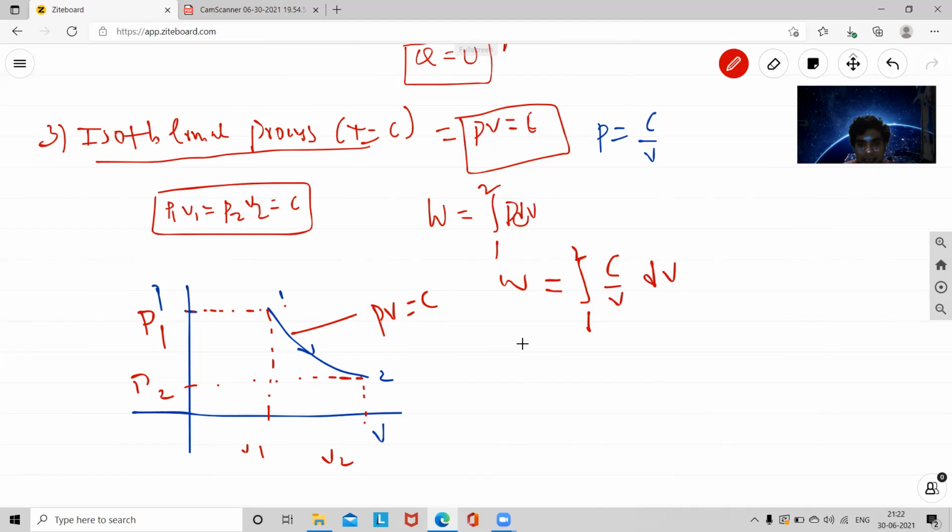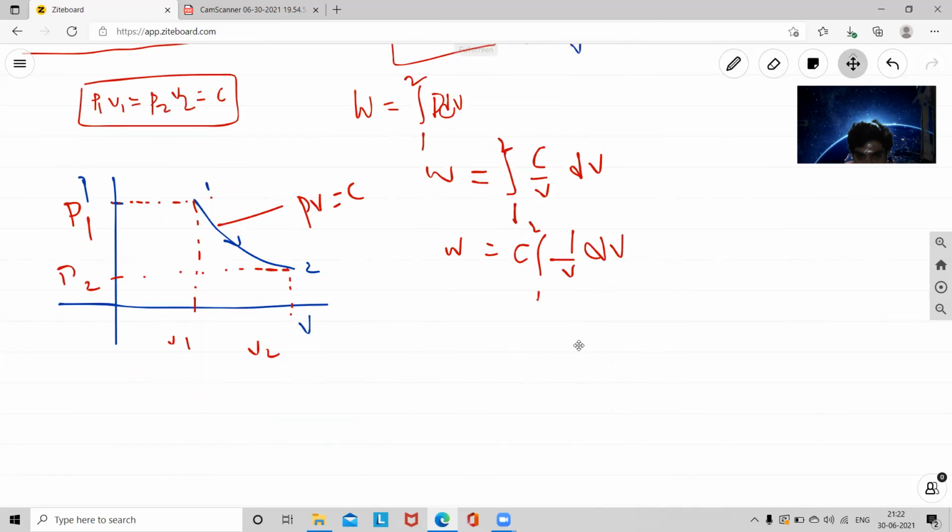C is the constant, so W is equal to C times integral from 1 to 2 of 1 by V dV. The integration of 1 by V dV gives log e of V2 by V1.